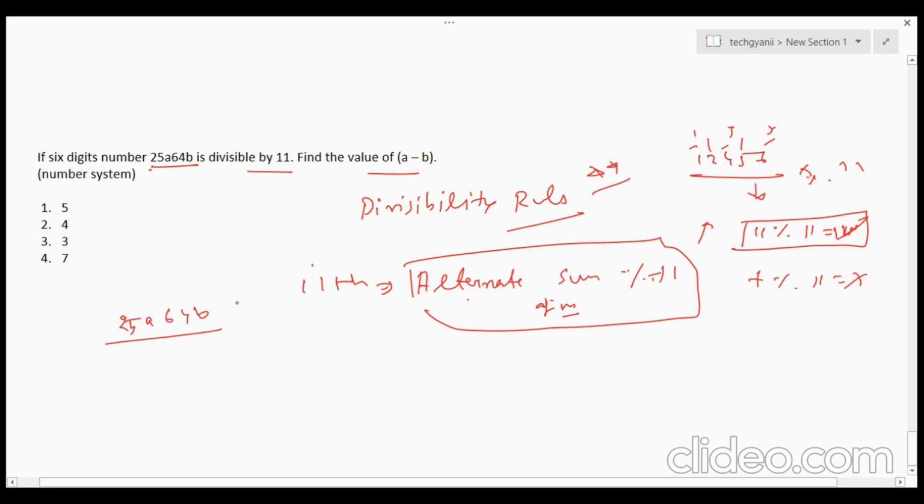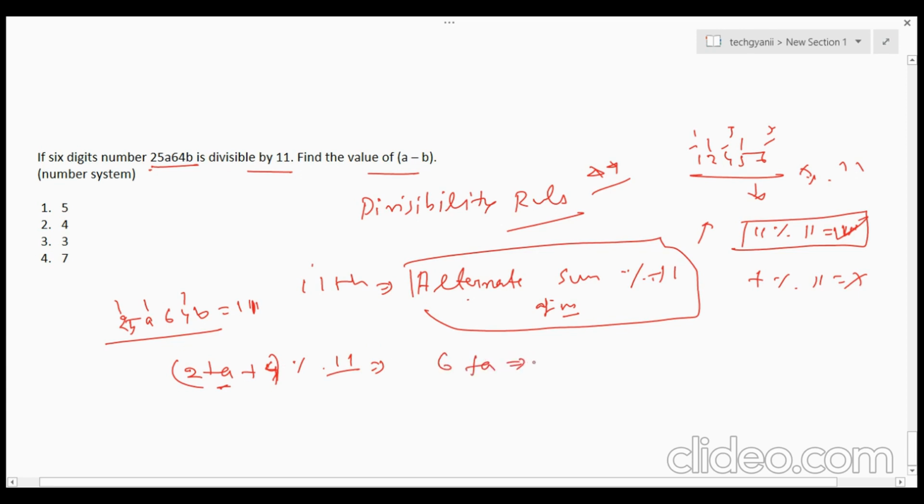Okay, so it is saying 25a64b is divisible by 11. So first is 2, then a, then 4. The alternate sum would be 2 plus a plus 4, and it should be divisible by 11. What should be the value of a such that it becomes divisible by 11? So it is 6 plus a.